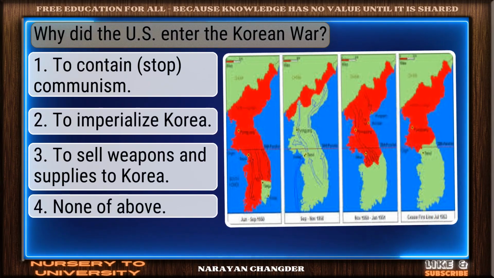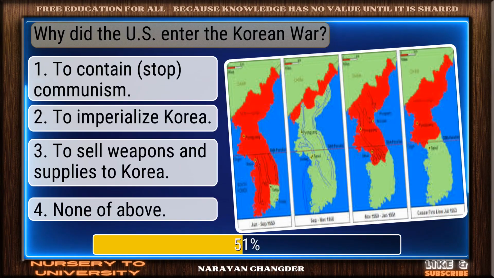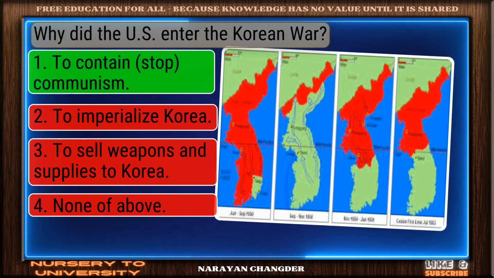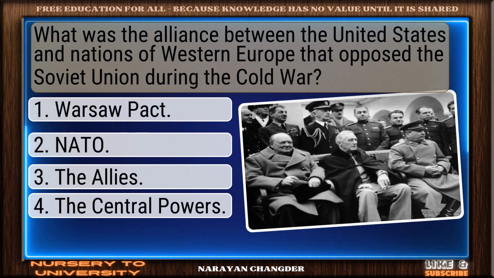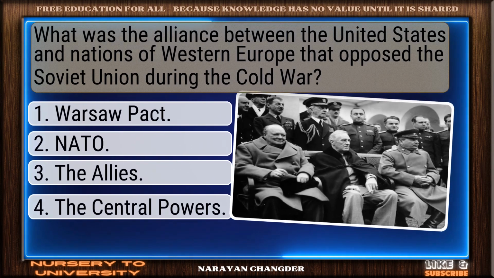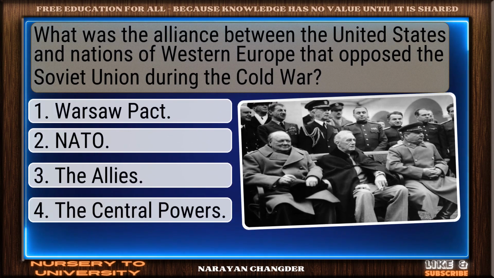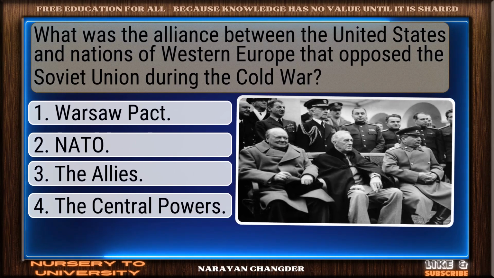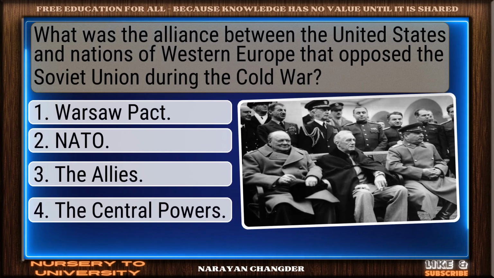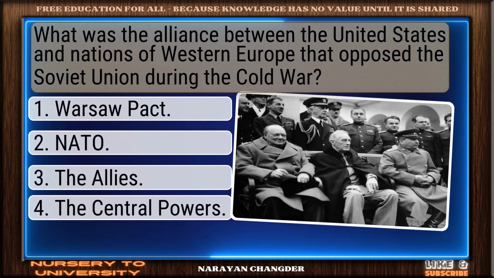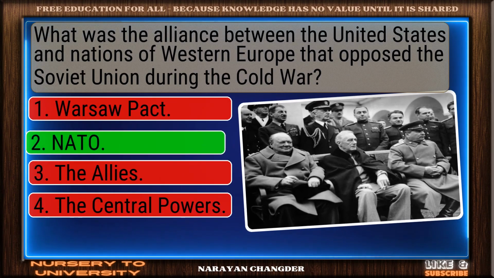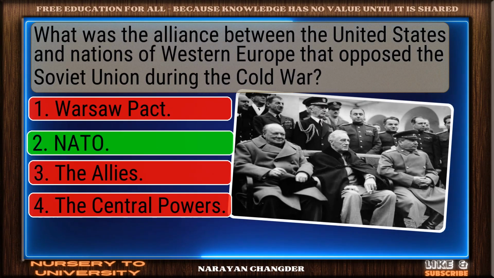Why did the U.S. enter the Korean War? You chose to contain communism, and it is correct. What was the alliance between the United States and nations of Western Europe that opposed the Soviet Union during the Cold War? Smart move. NATO is an accurate answer.